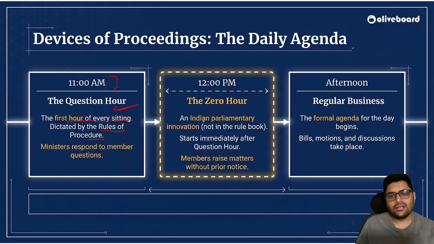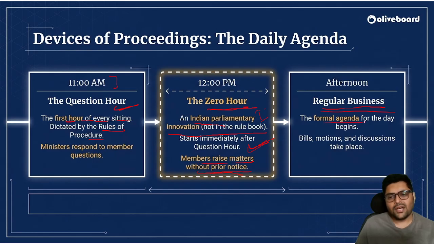Just after the question hour, the zero hour comes in at 12 p.m. This is nowhere mentioned anywhere. This is an Indian parliamentary innovation, not in any rule book. It will start immediately after question hour. Now, what will be there in this zero hour? Matters of importance. Members raise matters without prior notice, matters of sudden importance, if any important matter is there. Okay, then regular business comes up.